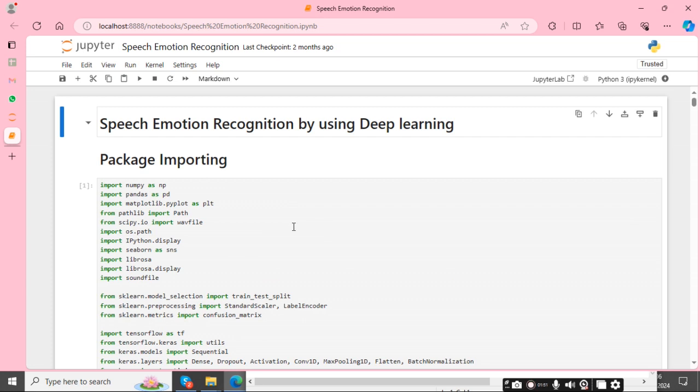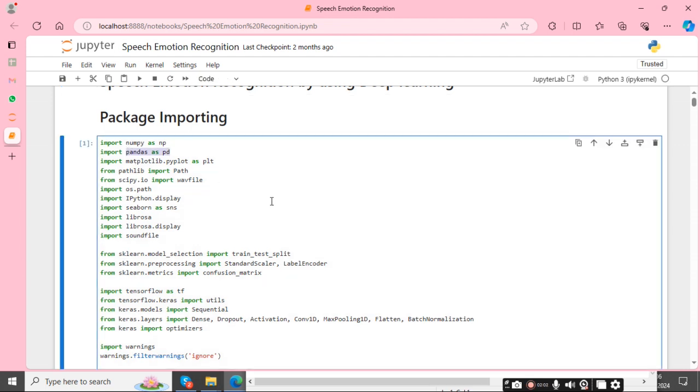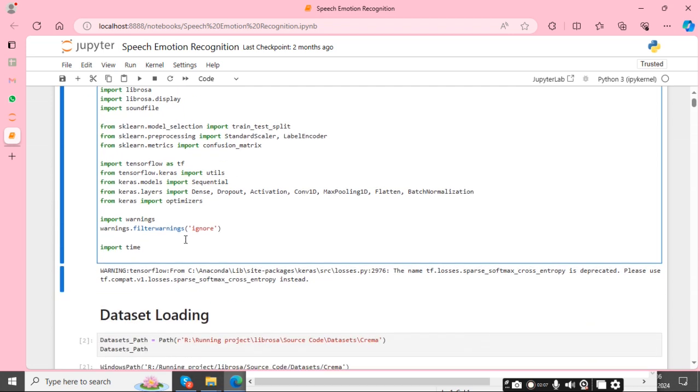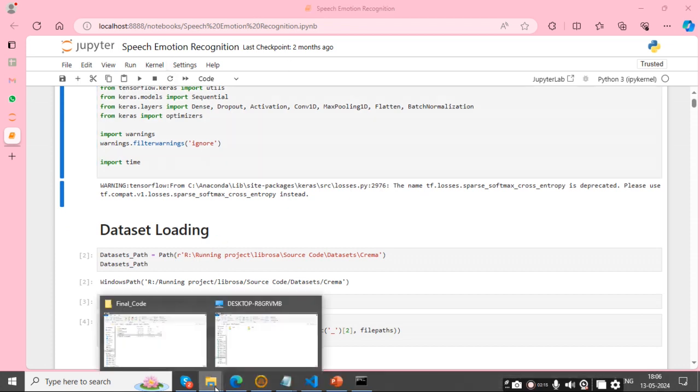First I am importing the packages. In this project, first I import NumPy, Pandas, Matplotlib and similar packages. After that, I am loading my data set and now I am showing my data set.